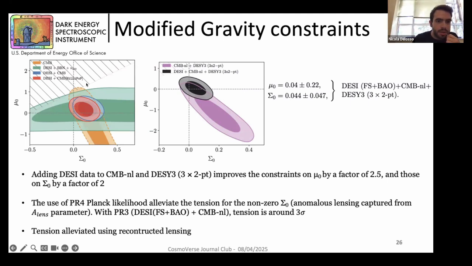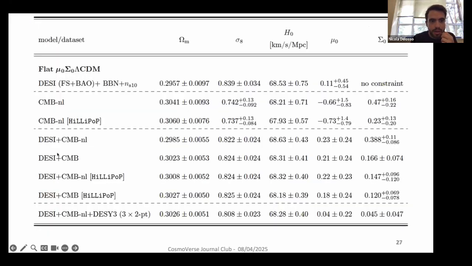But DESI plus CMB with the LiLLiPoP likelihood, that is another version, doesn't exclude it. And this tension becomes also bigger if we consider DESI plus CMB without lensing, where we have an almost 3 sigma deviation from lambda CDM, not lambda CDM, sorry, general relativity prediction.